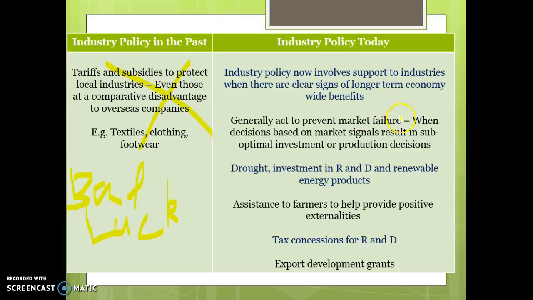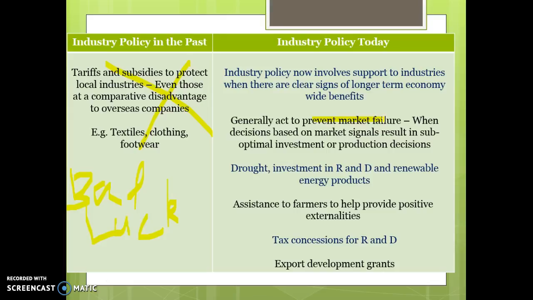What they're doing now is targeting industries where there are clear signs that protecting these industries will have longer term benefits for society. For example, they will act to prevent market failures. If not enough resources are being devoted to certain industries, then they will help prop up those industries by providing subsidies. That can also be an example of providing research and development, investment into renewable energy sources, so we're putting our funds into that, which will help protect our environment going forward.